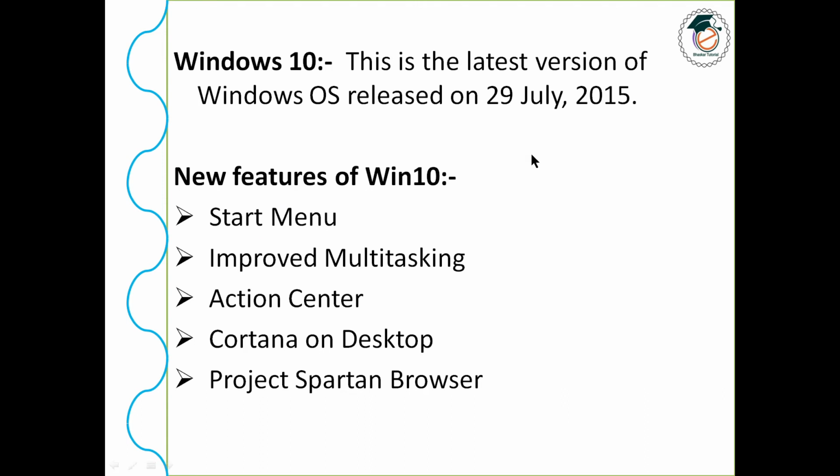In short: the start menu, improved multitasking, action center, Cortana on desktop, and the Project Spartan browser. These features make Windows 10 very interesting.